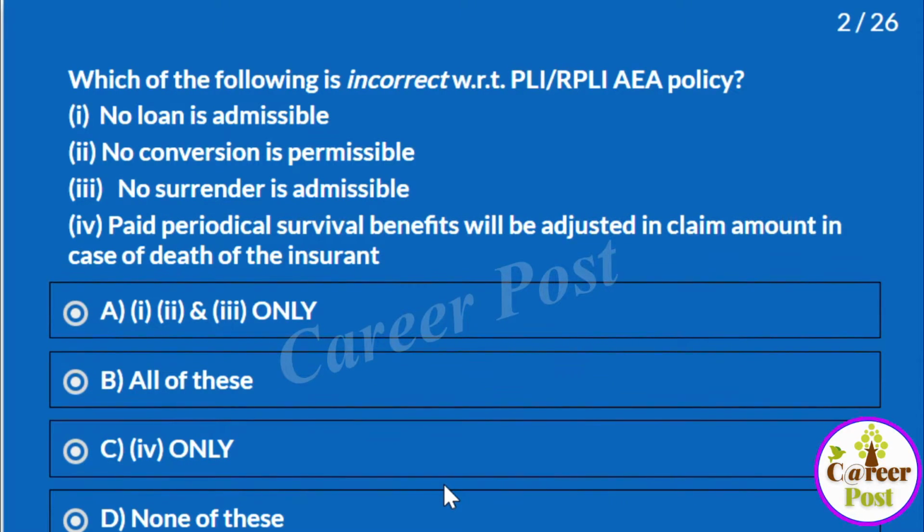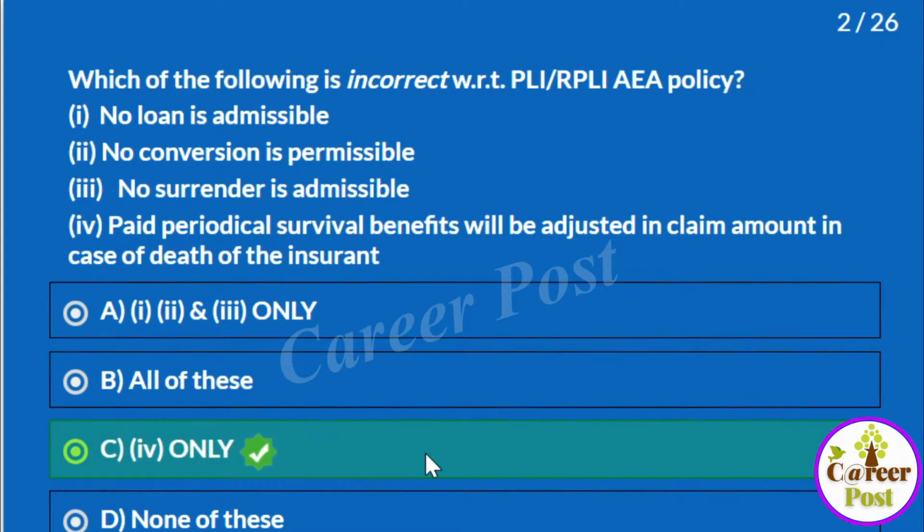The given options are: A. 1, 2, 3 are only incorrect, which means the fourth one is correct. B. All of these are incorrect. C. 4 only is incorrect. And D. None of these. In case you have to explain it, the answer is 4 only is incorrect. That means paid periodical survival benefits will be adjusted in the claim amount in case of death of the insurant. This is the only wrong statement in the options given.